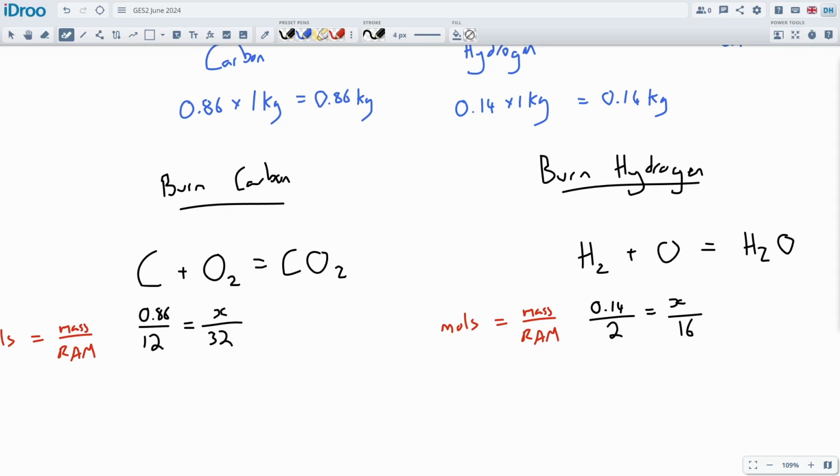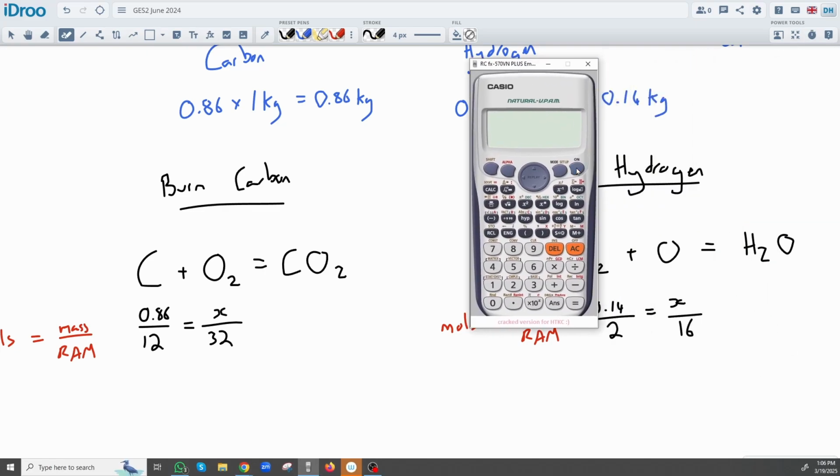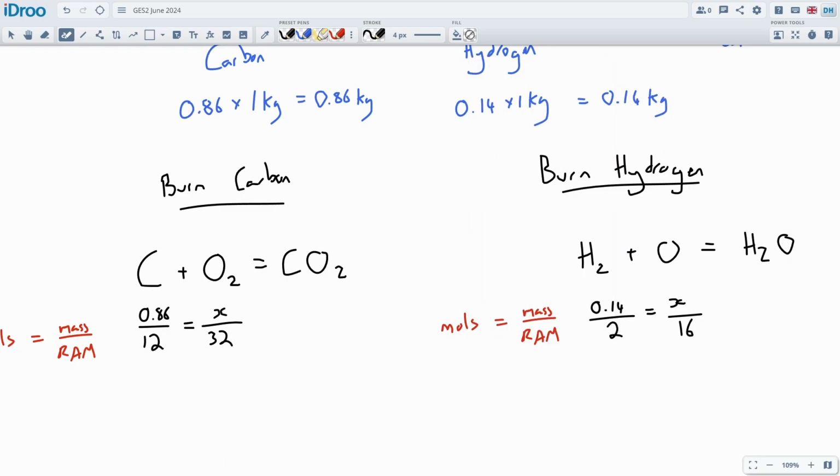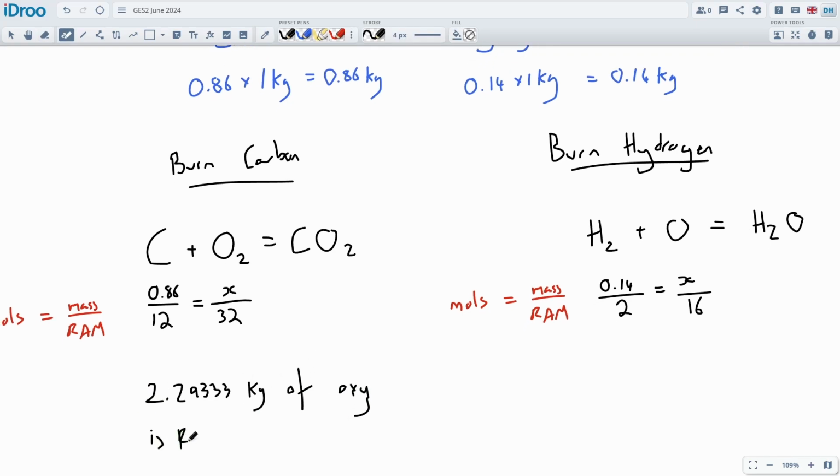So the calculation will be 0.86 divided by 12, times by 32, and it gives us 2.293. So this is 2.2933 kilograms of oxygen required to burn the carbon.